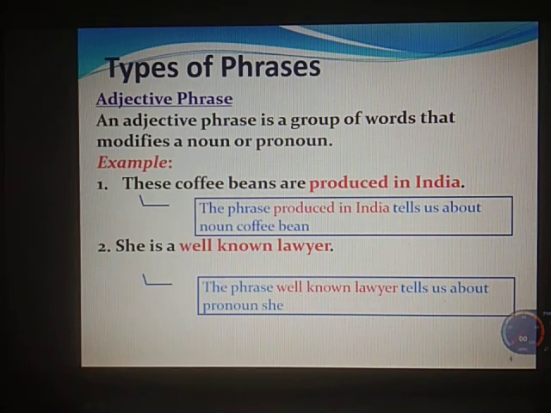When I say she is a well-known lawyer, the phrase well-known lawyer tells us about the pronoun she. So it is telling more about the pronoun she, or it is qualifying the pronoun she. So it's an adjective phrase.